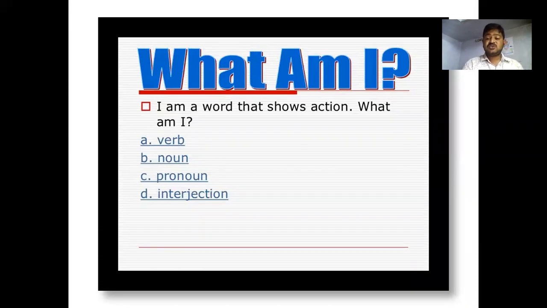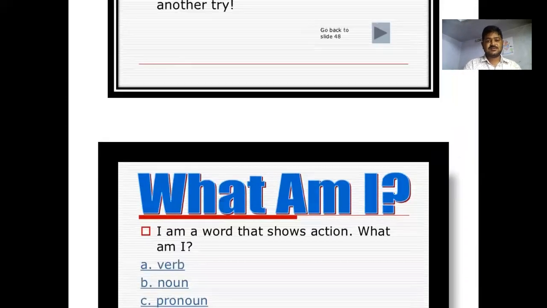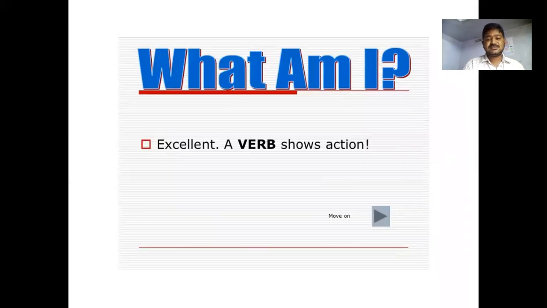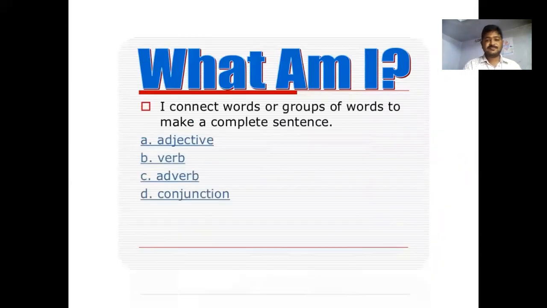I am a word that shows an action. What am I? A verb, noun, pronoun, interjection. A noun is a place or person or thing or idea. A pronoun takes the place of a noun. That means a pronoun is used instead of a noun. A preposition shows the position or direction. And the answer is, a verb shows the action.